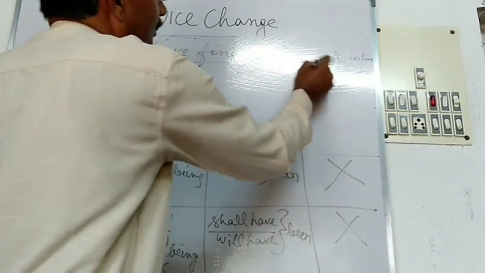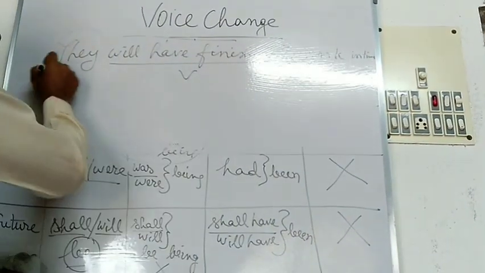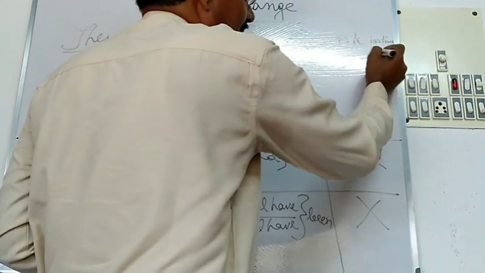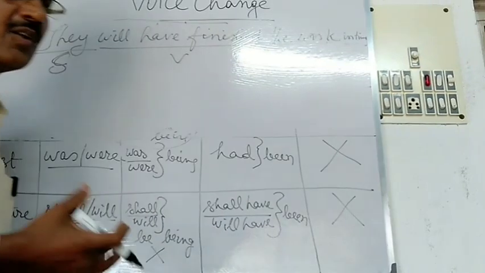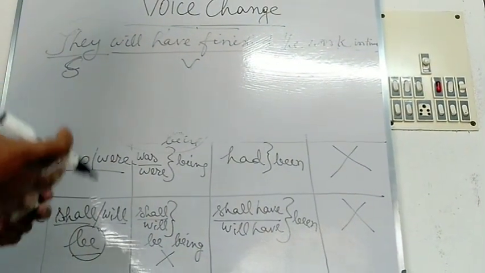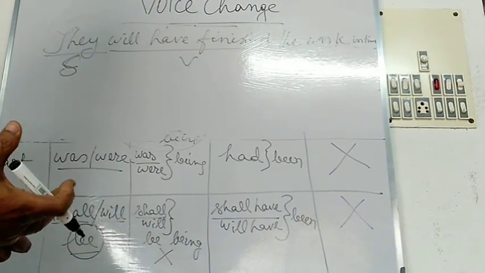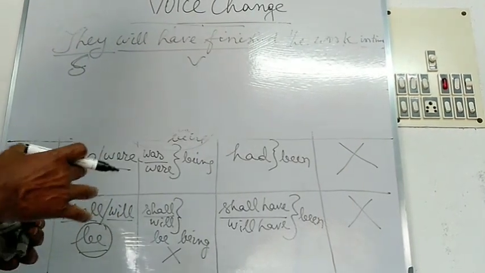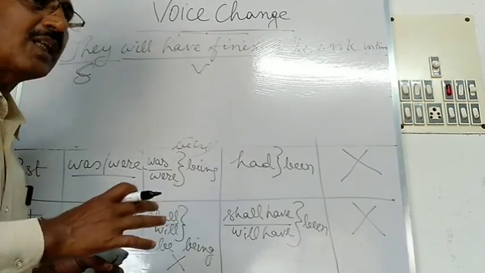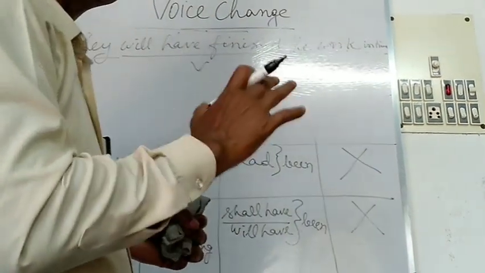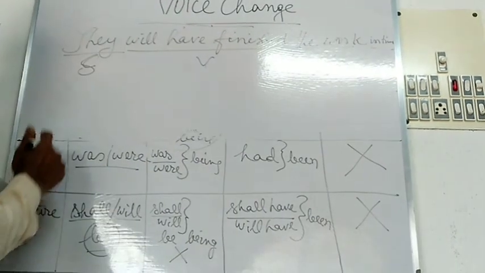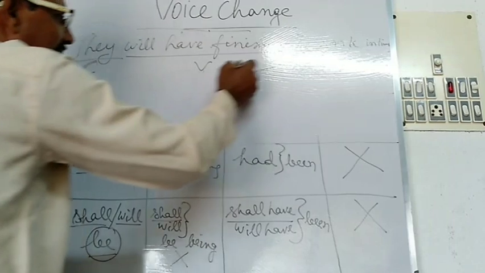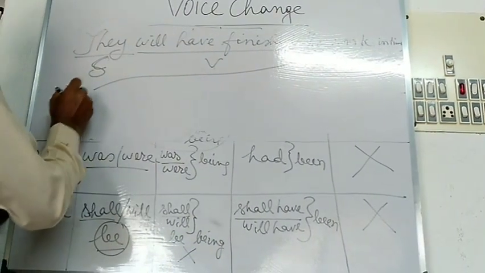The work is the object here in the active sentence, and they is the subject, and in time is used here as an adverbial. Other adverbs or adverbial words may be used in the active sentence. So at the time of converting the sentence into passive voice, you will have to use the adverb or adverbial words at the end of the sentence as is there. And so here you have to change the object into the subject, the work.